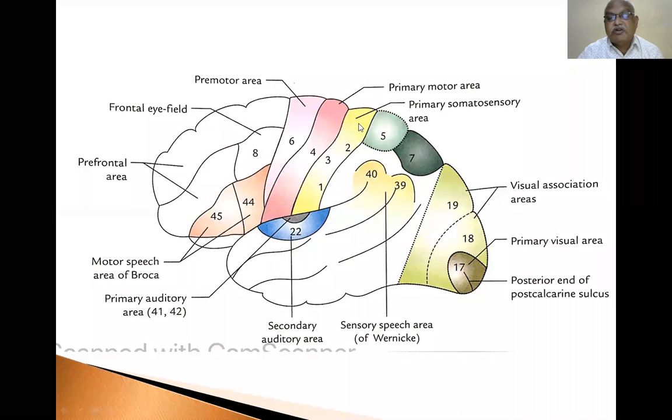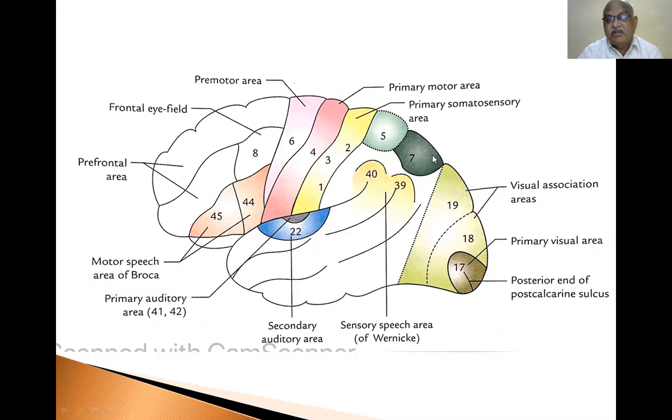This is primary somatosensory area, 3, 1, 2. This is area 5. This is area 7, 40. Sensory speech area of Wernicke, this area. 22 is the secondary auditory area. Primary auditory area is this one, 41 and 42.